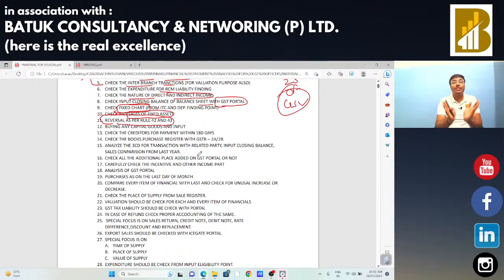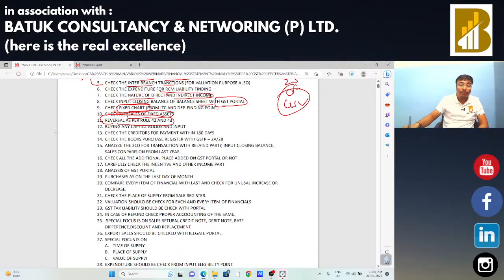But from the financial statement analysis point of view, I can say you just need to check the fixed assets chart, and from that fixed assets chart, if you find any buying and selling, this is an indication and you need to check that the GST is paid or not.